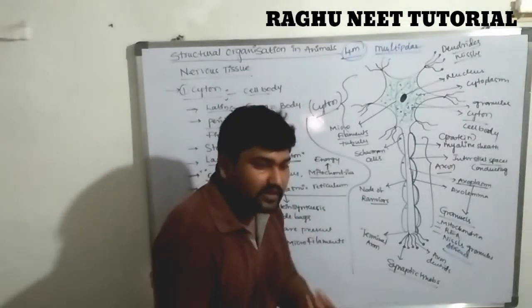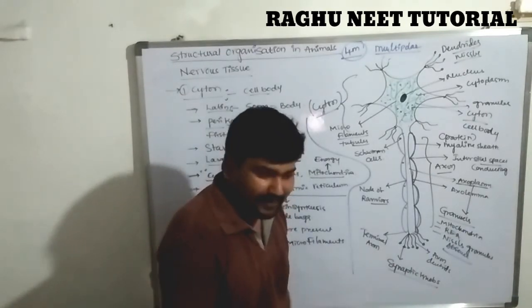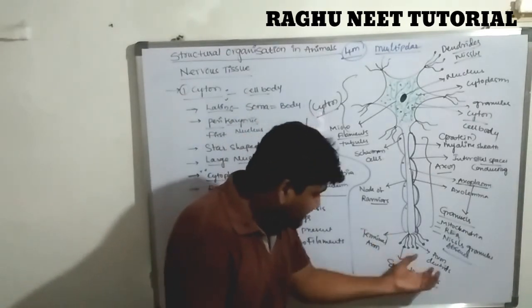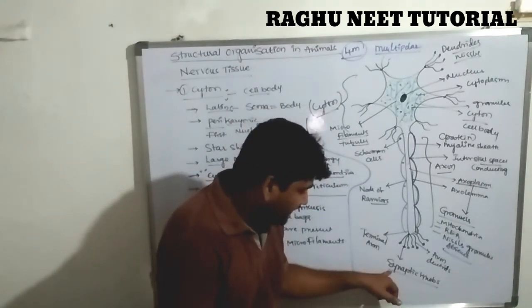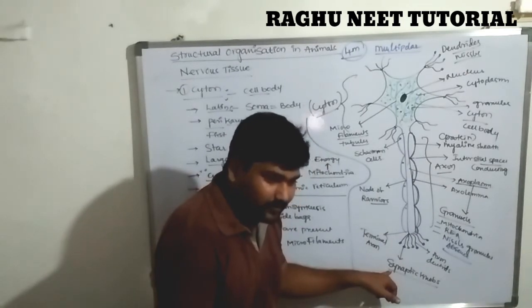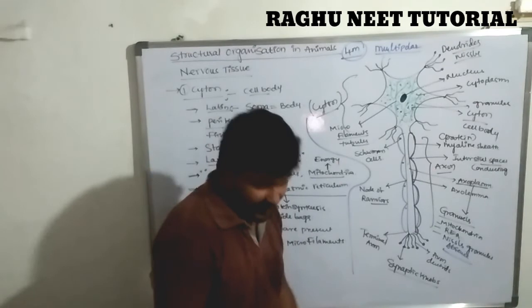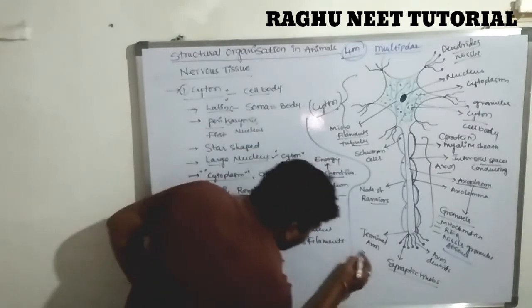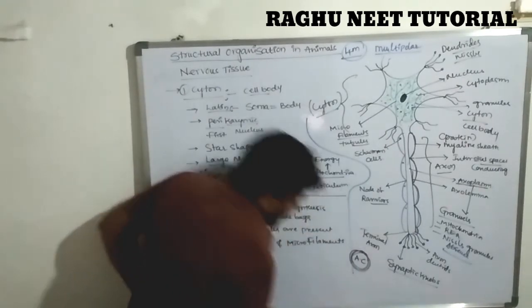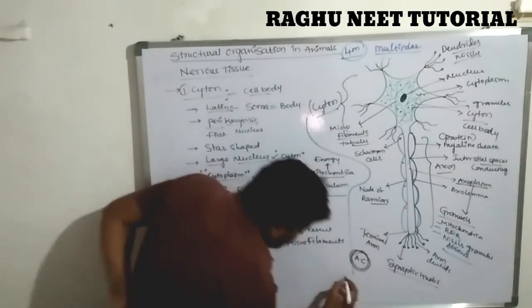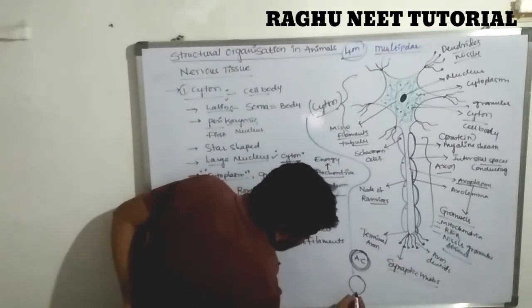Next, there are some branches. The terminal branches are known as the axon dendrites. These axon dendrites consist of a bulb. The bulb is known as the synaptic bulb. What is the synaptic bulb? The bulb consists of acetylcholine. Very, very important: the synaptic bulb contains acetylcholine. Note down, everyone. So this is the terminal of the axon.